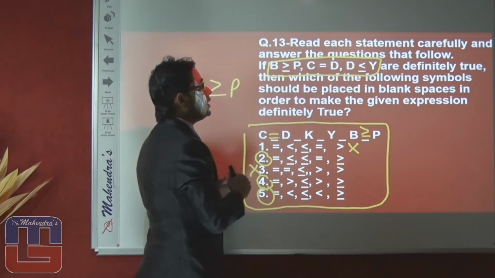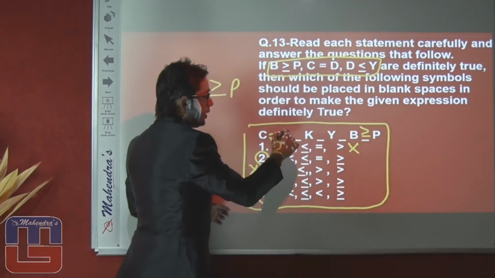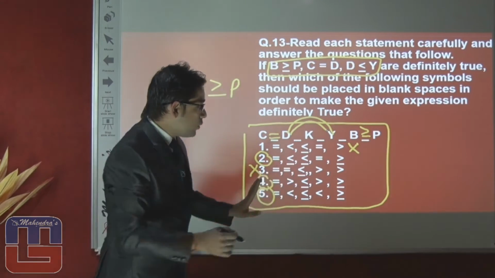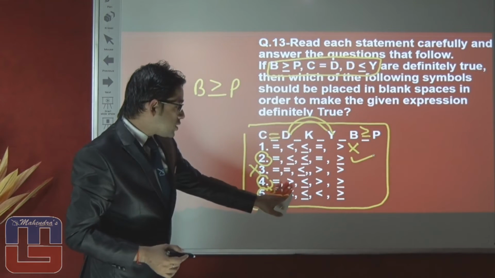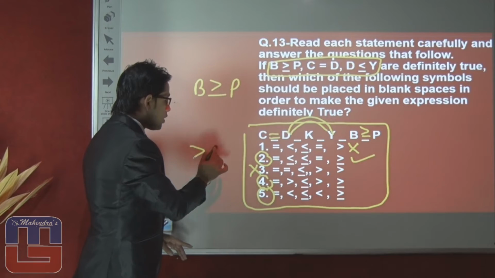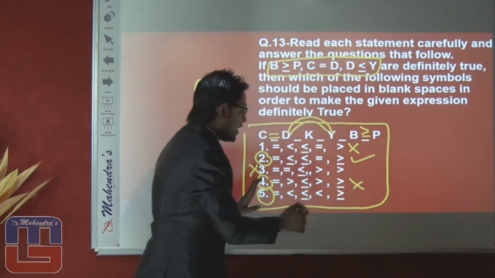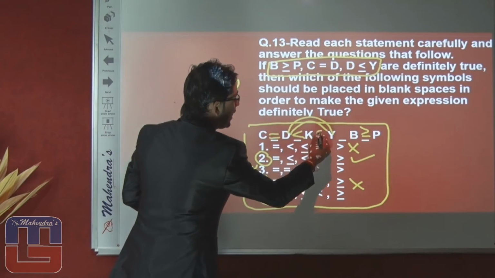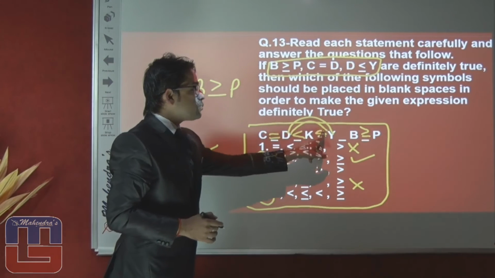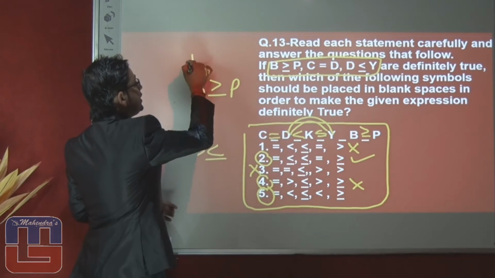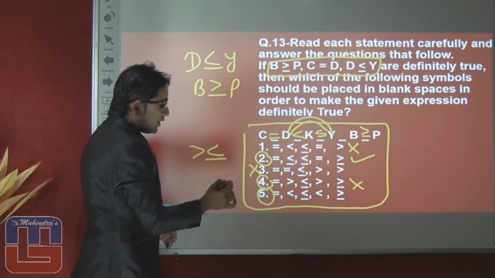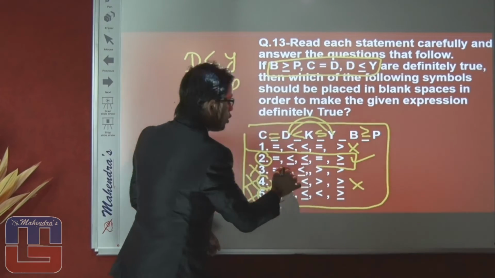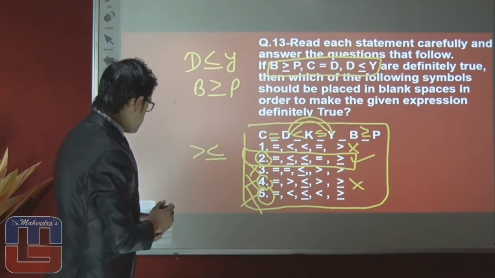Now last, what we need is D smaller equals to Y. If we are saying D smaller equals to Y, then second conclusion follows, true. Fourth conclusion again false because series is blocked. And fifth option again false because fifth option is talking about smaller, and D is smaller than Y, but the question is talking about D is smaller equals to Y. So fifth option eliminate, fourth option eliminate. We can say that the right answer of this question will be option number second. Let's proceed toward the next question.